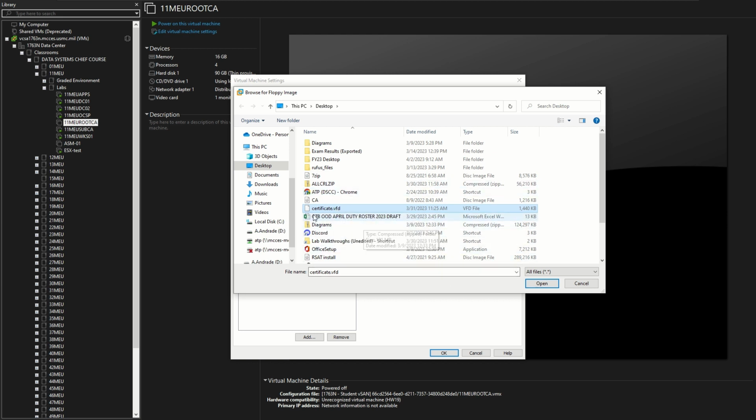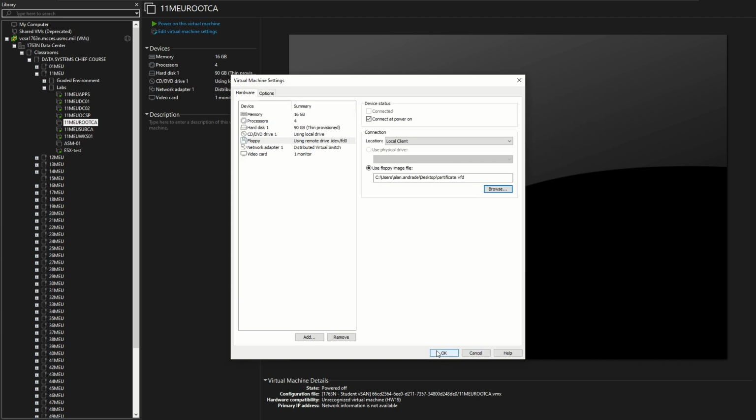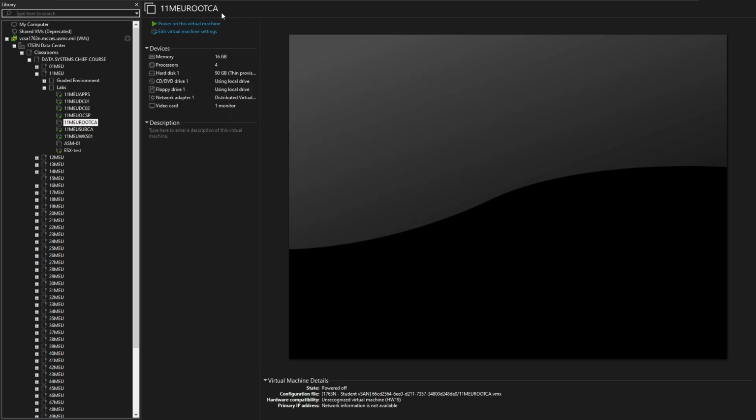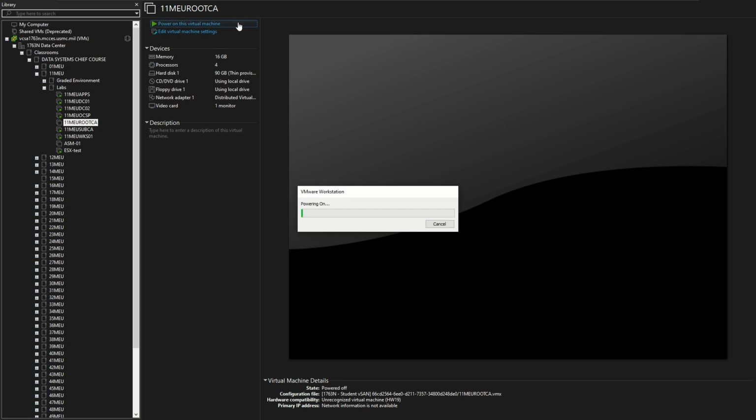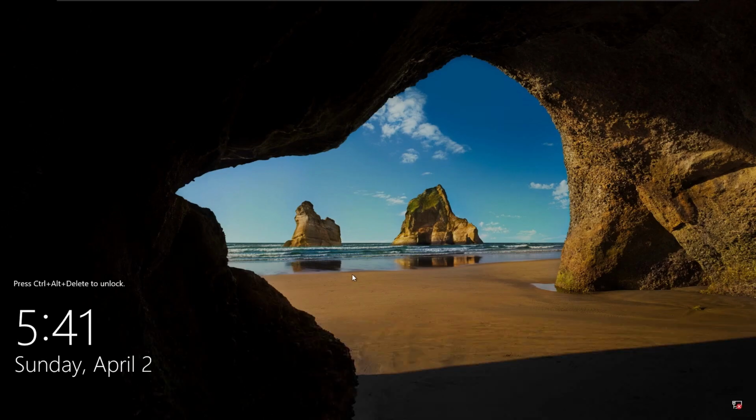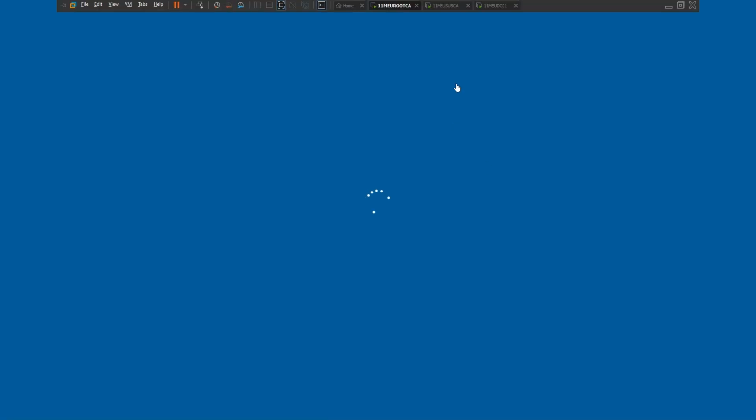Now this should be in the student share drive, but if it isn't, just ask your instructor. And if it is, then go ahead and move it over to your desktop like I have it in there right now. So let's click on OK and power on our virtual machine. Alright, now let's get into our root CA.